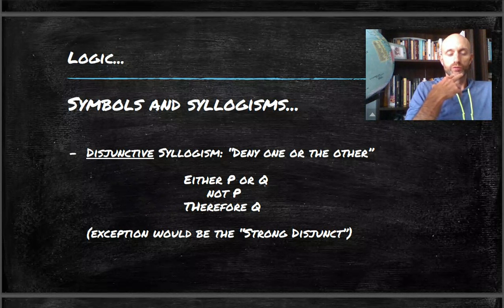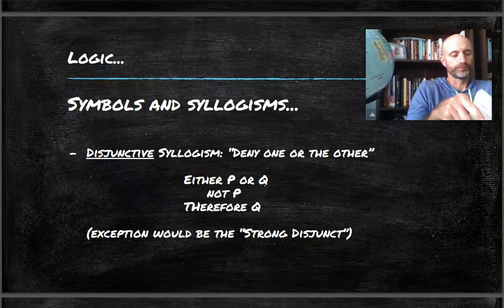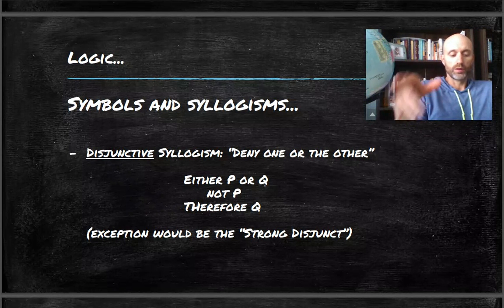So what kind of statement is it going to entail? An either-or. Either this or that is disjoining two statements, or it's a statement that's disjoining two concepts. So disjunctive, disjoin, either-or. Easy to remember. Now, they give you some of the symbols here, but essentially it's just this: either P or Q, not Q, therefore P.